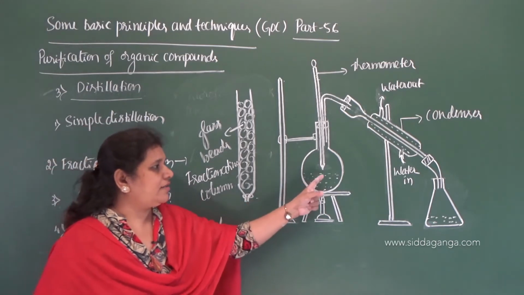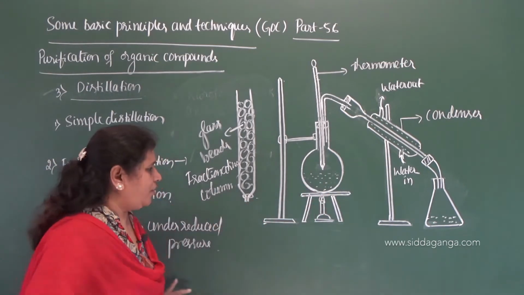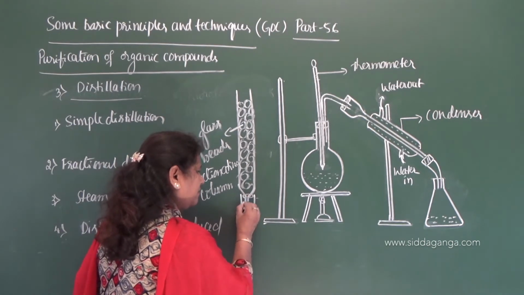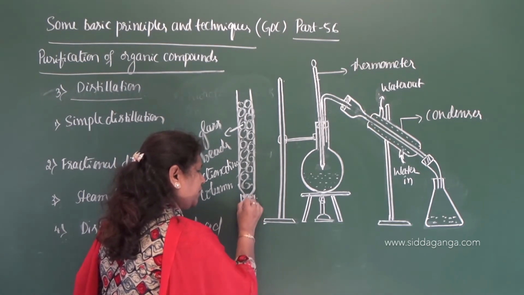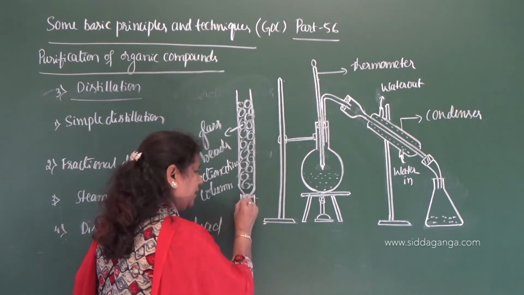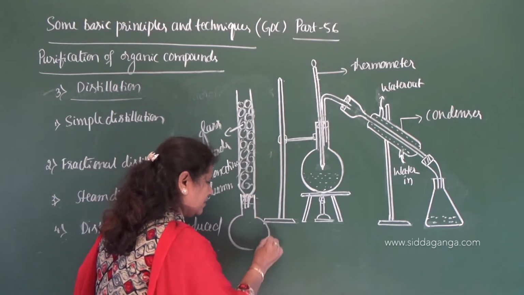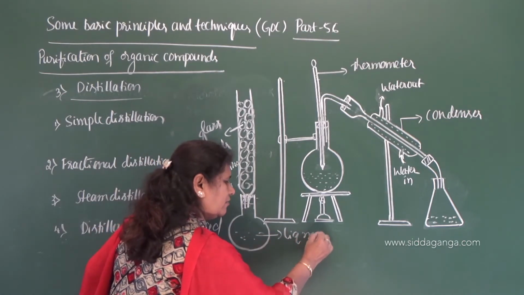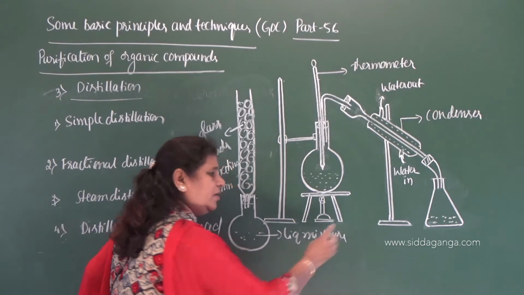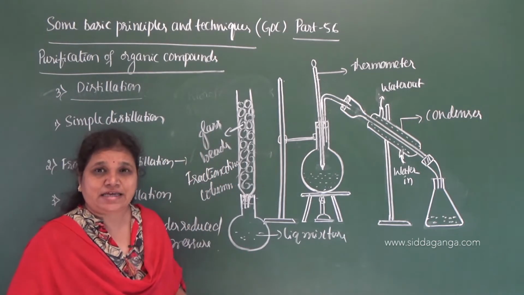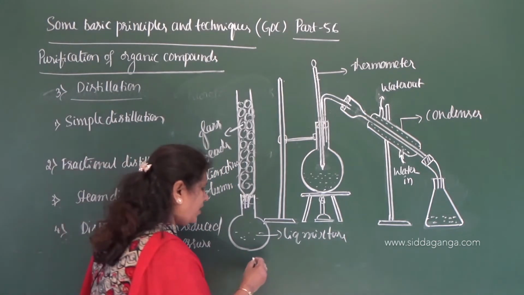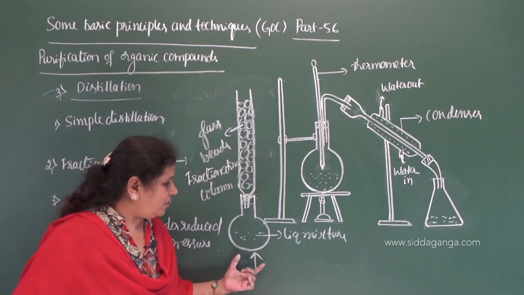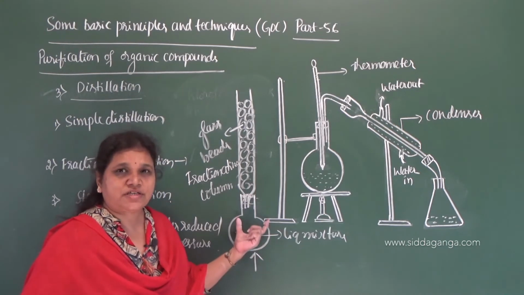Now you need to take the liquid mixture here. So it should be connected to the round bottom flask, and we need to take the liquid mixture here, which are less difference in their boiling point. So now on heating this mixture, so what happens? Vapors of the mixture forms.